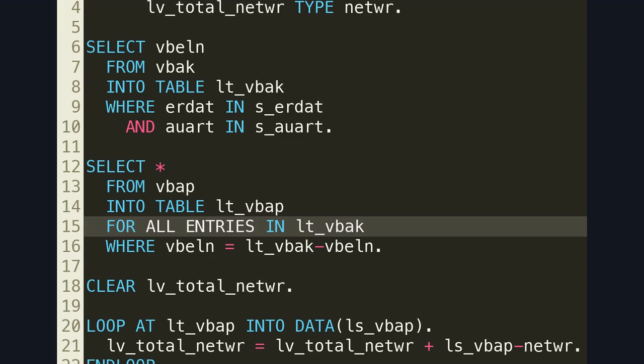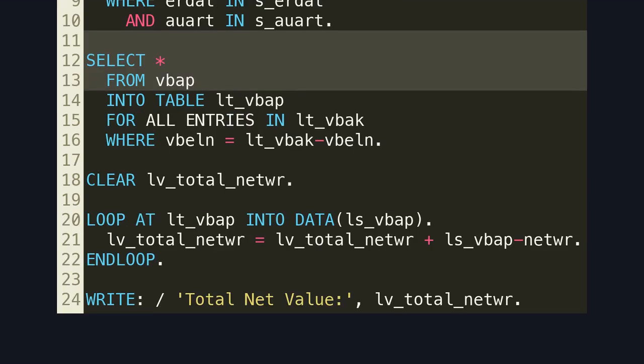This line of code is the danger zone. If LT_VBAC is empty, SAP ignores the WHERE condition entirely and selects all records from VBAP. Here is where the catastrophe occurs. Instead of selecting a small subset, the database performs a full table scan on VBAP, potentially fetching millions of rows.